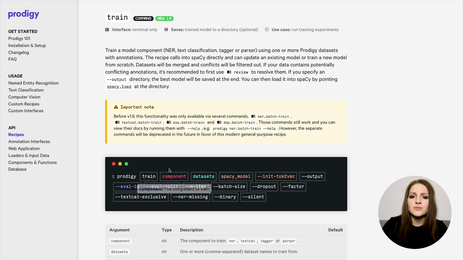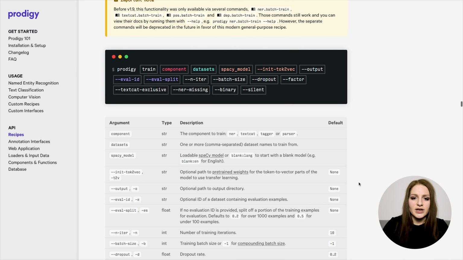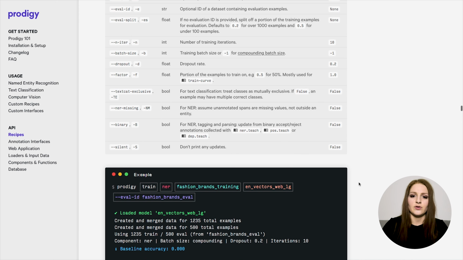Prodigy comes with a train recipe that's a relatively thin wrapper around spaCy's training API. It's specifically optimized for running quick experiments and to work with existing Prodigy datasets for the different types of annotations you might collect. So you can very quickly and easily run these training experiments on the command line and see where you're at and if you're on the right track.